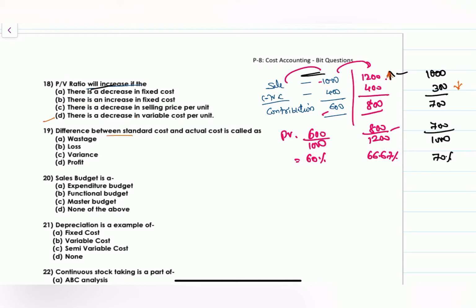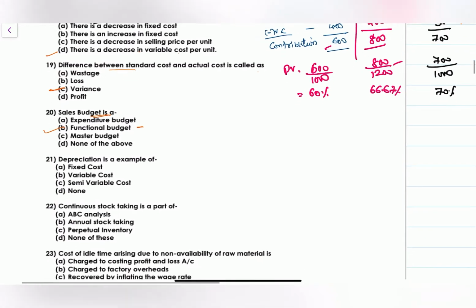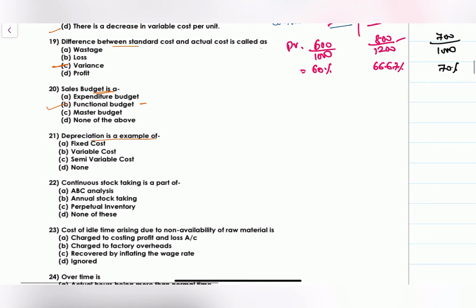Difference between the standard cost and the actual cost is called variance. You will have a chapter standard costing, in that you will find variance. Sales budget is a functional budget. Sales budget is nothing but functional budget. Depreciation is an example of, depreciation is, in most of the cases, a fixed cost.